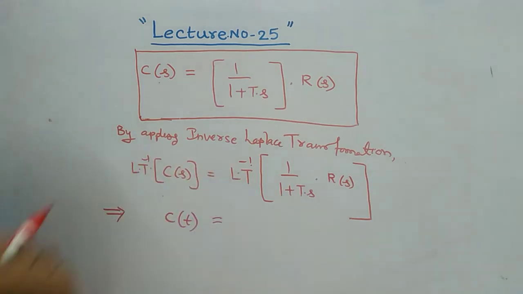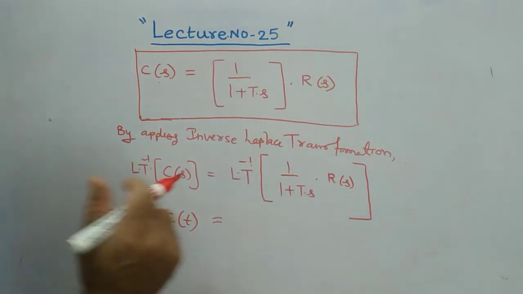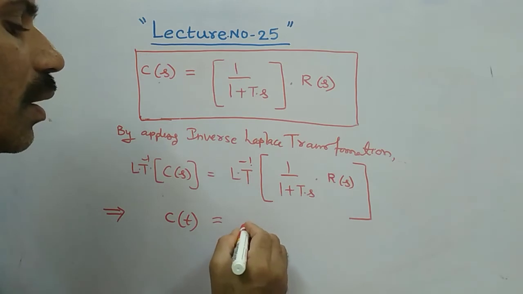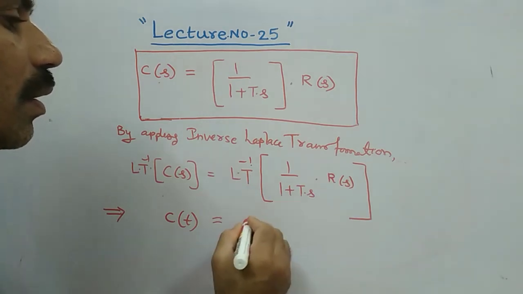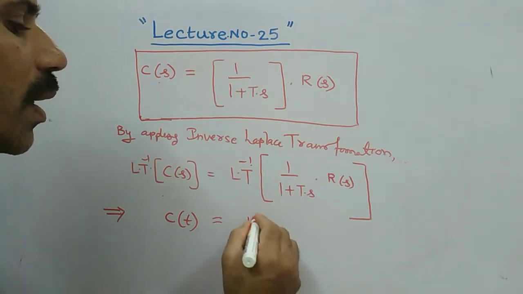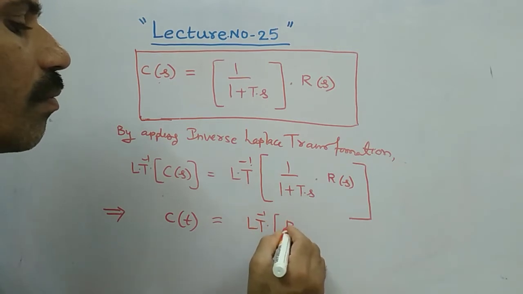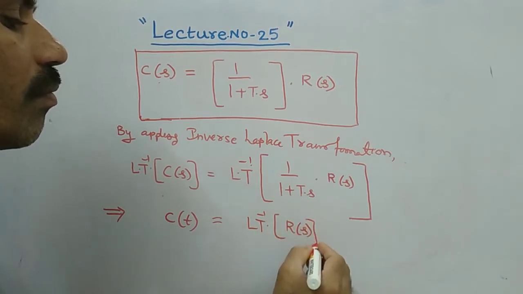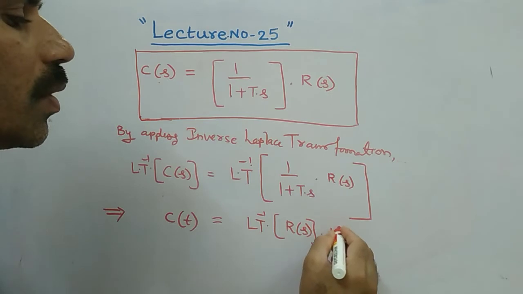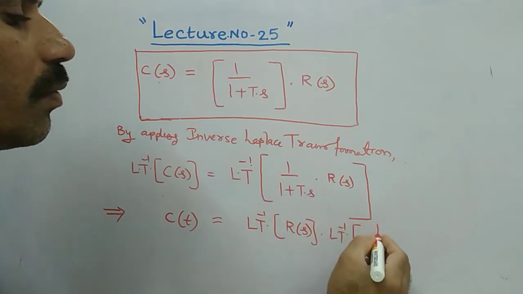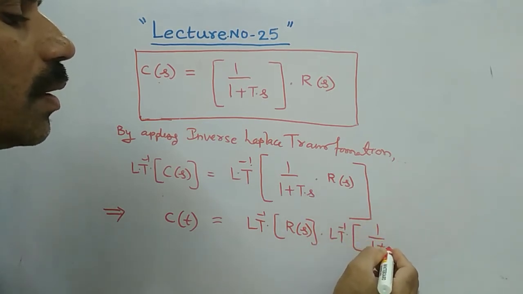Then here what we should do? So this is your inverse Laplace transformation of R of s into 1 by 1 plus t into s.